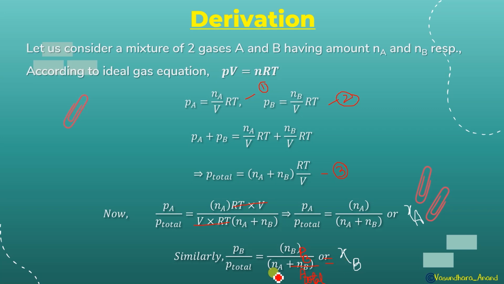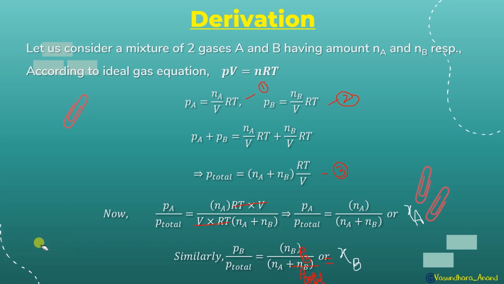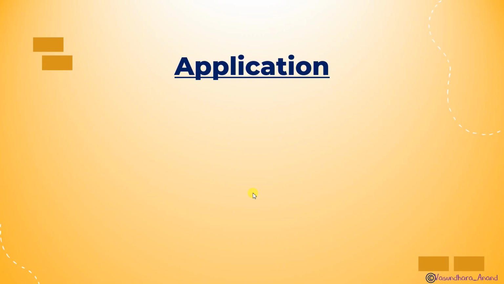Here it is written, PB upon P total is equal to Nb upon Na plus Nb, or chi B. I thought I forgot to write it, but it is written over here. So let it be. What I have explained is that PA is equal to chi A into P total, and PB is equal to chi B into P total. This is the formula we got, and this will be used in class 12th also. I hope the derivation is quite clear. Any doubt in this? Okay, let's move to the next application of Dalton's law.